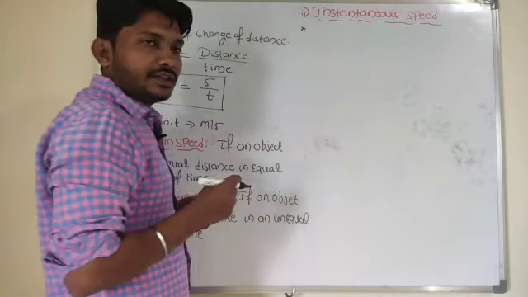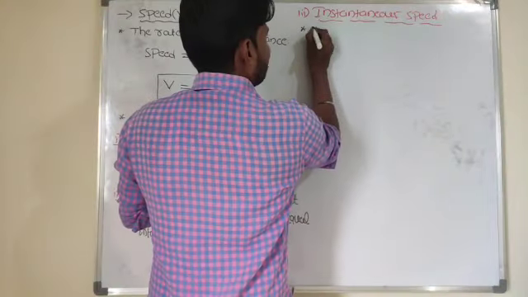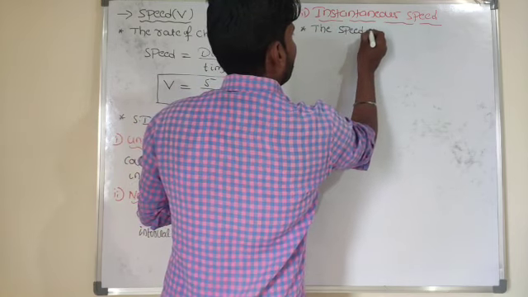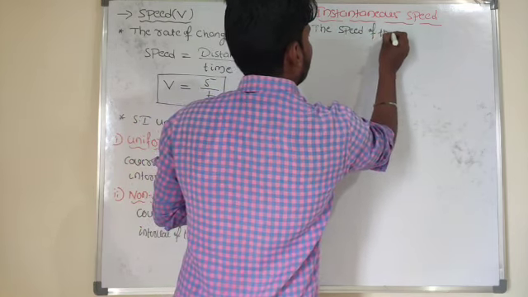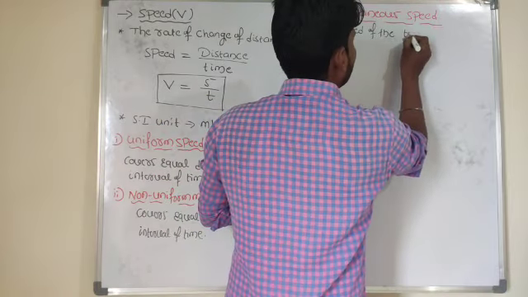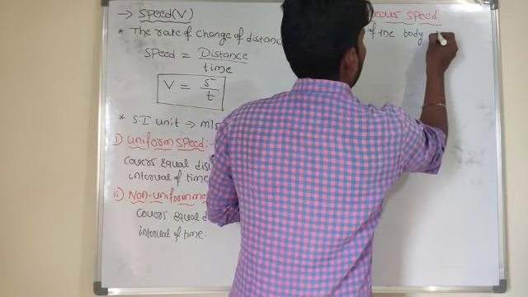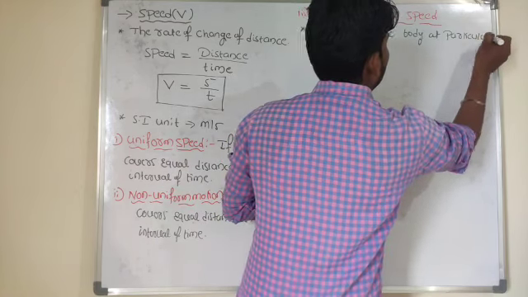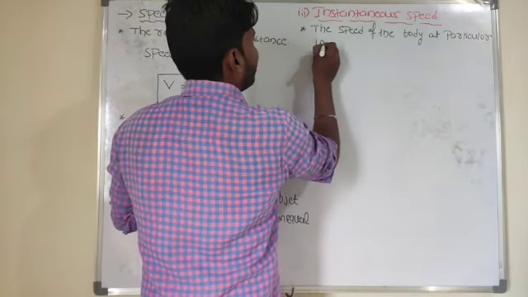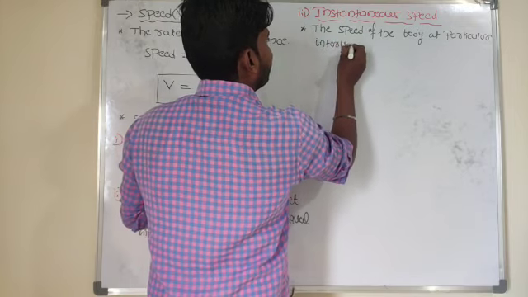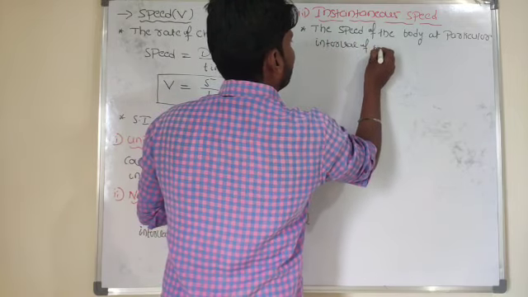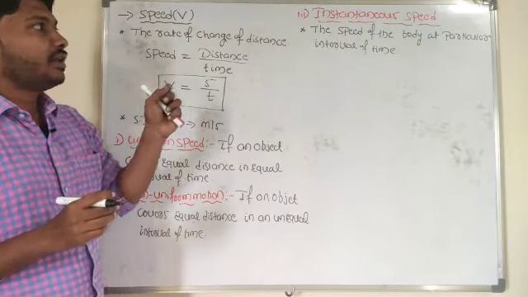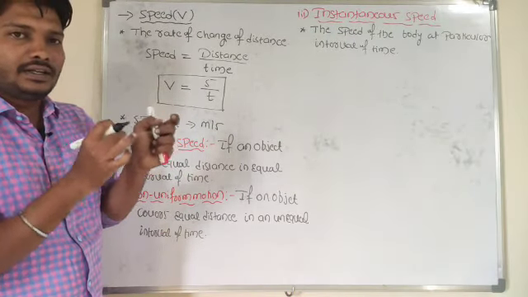So what is instantaneous speed here? The speed of the body at a particular interval of time. Speed of the body at a particular interval of time is known as instantaneous speed.